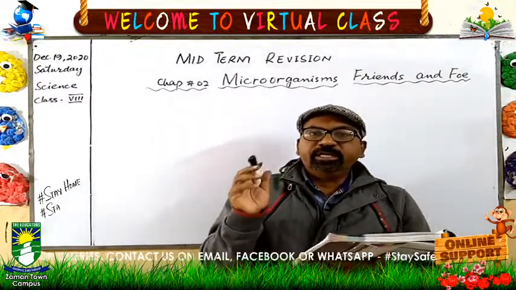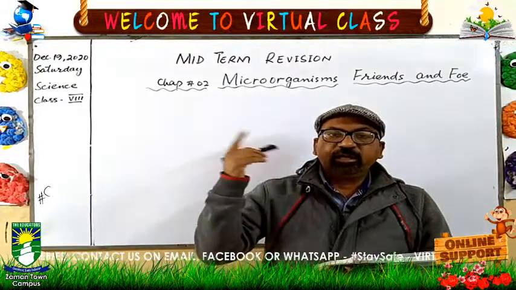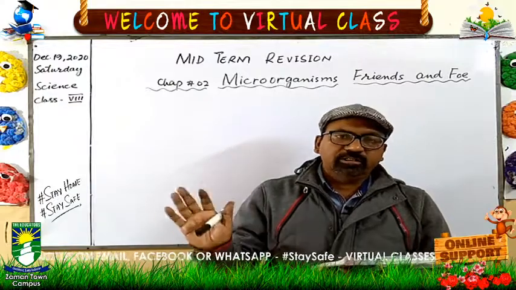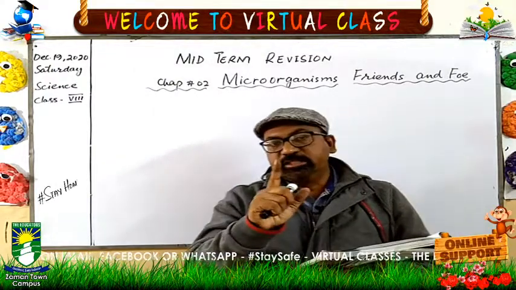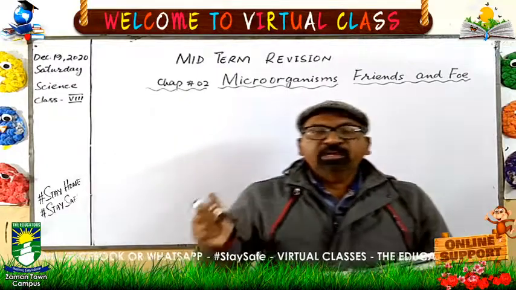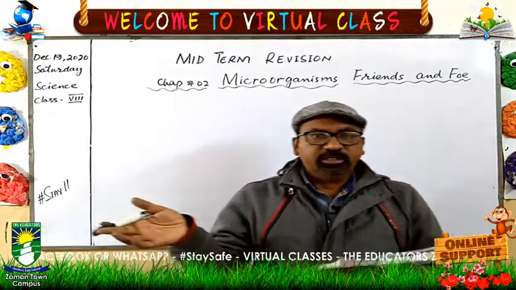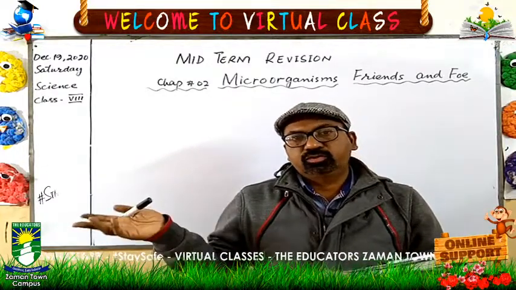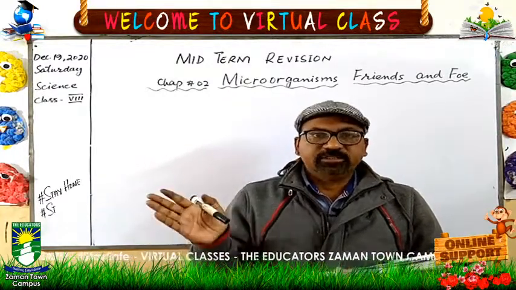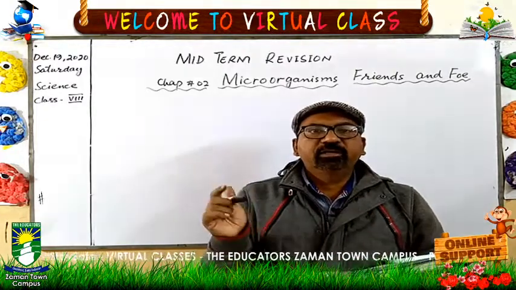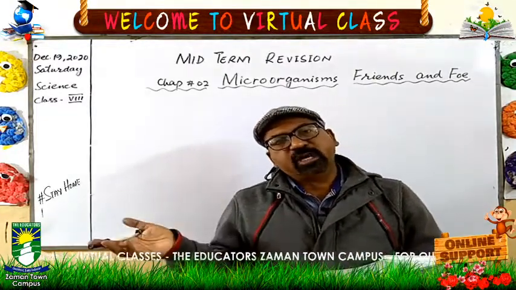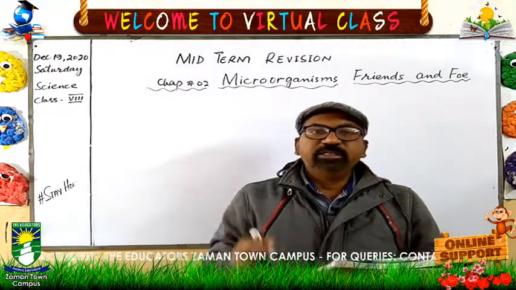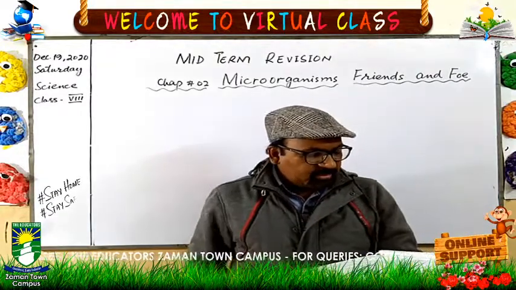Although they do not need any nutrition when they are outside the body, because they look like non-living things, because organism is only used for the living things when they are outside the body. But when they entered into the body, they get the food from the host. And viruses are never useful. They are always harmful. They are pathogens. So bacteria are useful, but viruses are always harmful, and they cause a lot of damages.